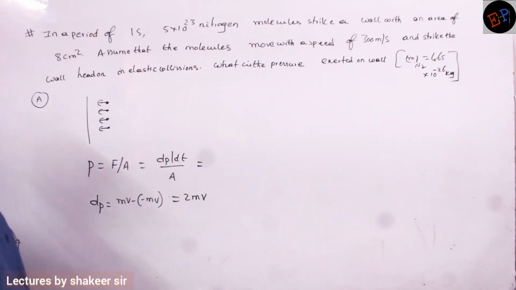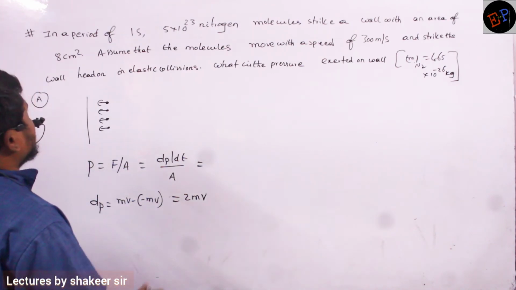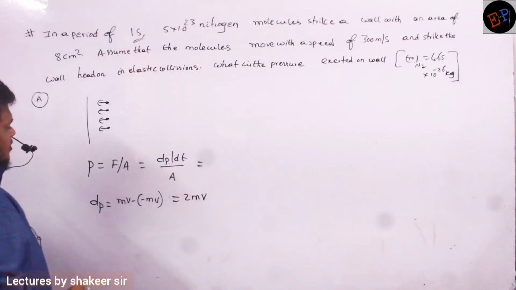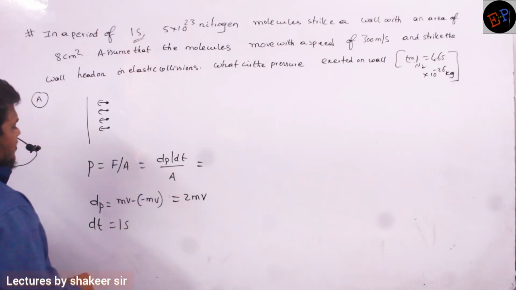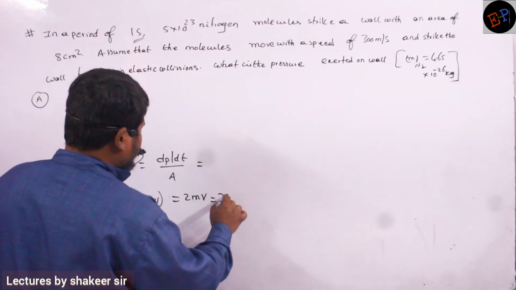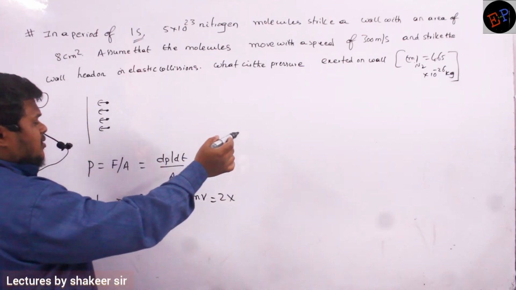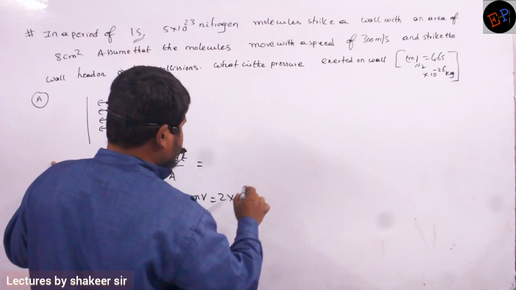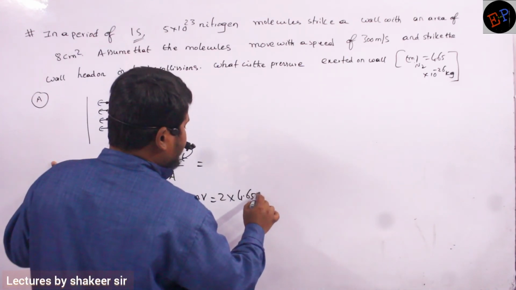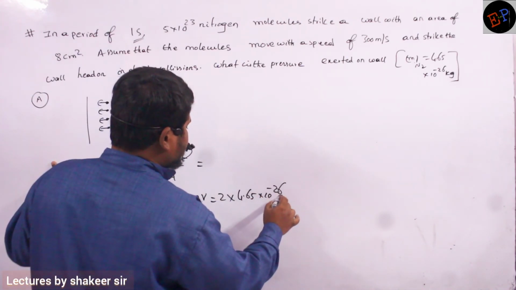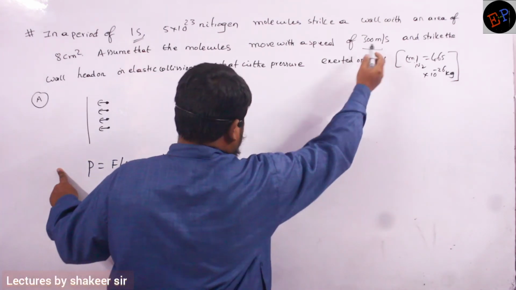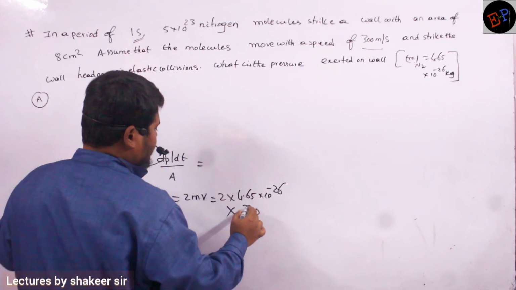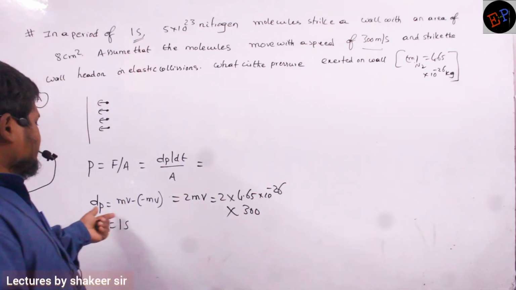Time taken is 1 second, so dt is 1 second. So 2 mv is 2 into the mass of each nitrogen molecule, 4.65 into 10 power minus 26, multiplied by the velocity of each molecule, 300. This is the change in momentum.